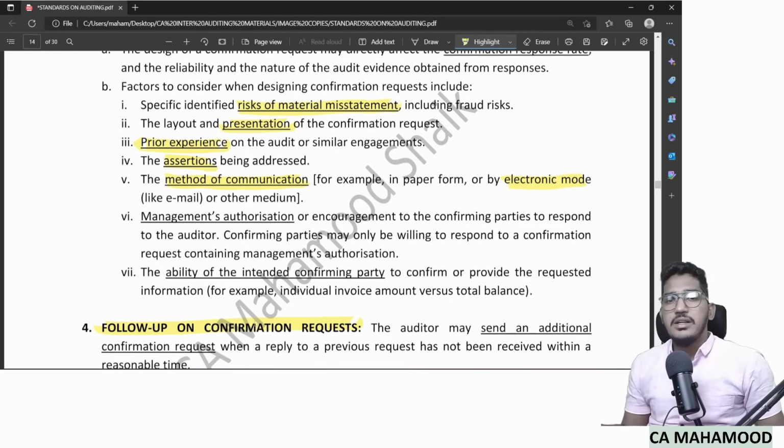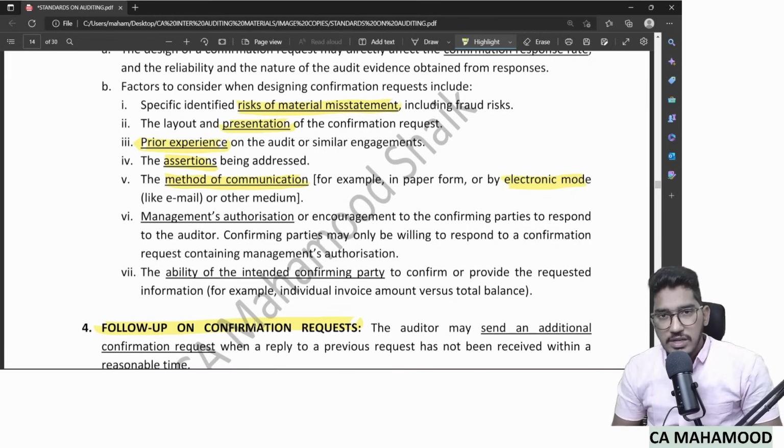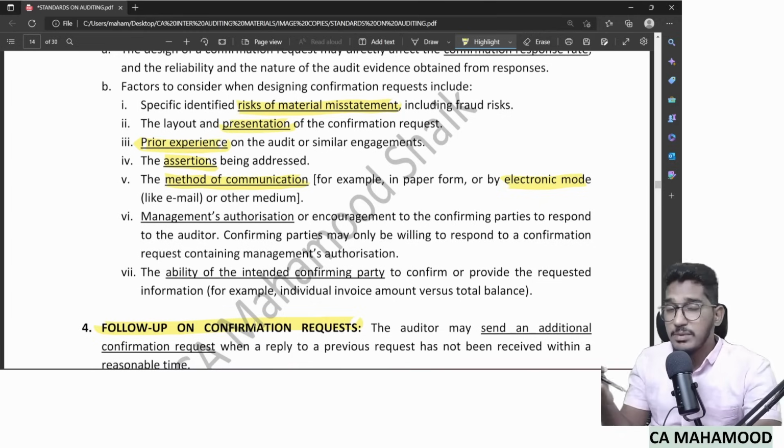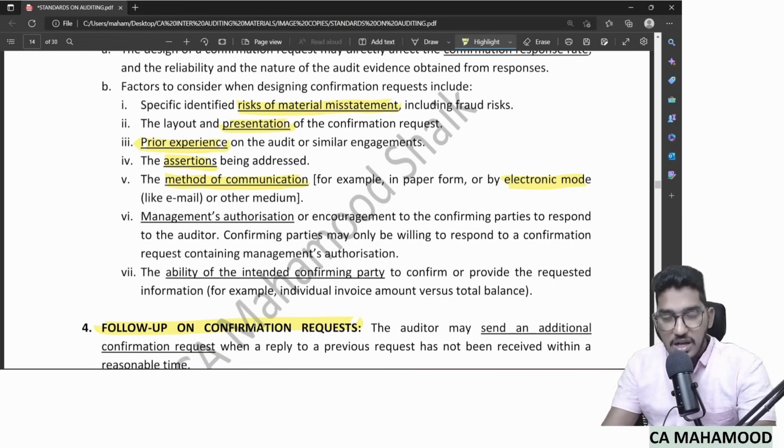So if I know the third party is such a humble person, I will ask invoice wise details. If I came to know another third party is not so humble, if you ask invoice wise details, instead of responding back, he will delete that email. There you will not take the risk of asking invoice wise details, but instead I will ask only total balances. So keeping all these factors in mind, you will design the confirmation request. After designing the confirmation request, will you keep it safe in the locker? No. What is the next step? Send the confirmation request. Finally, post or email that confirmation request, and wherever appropriate, do the follow up.